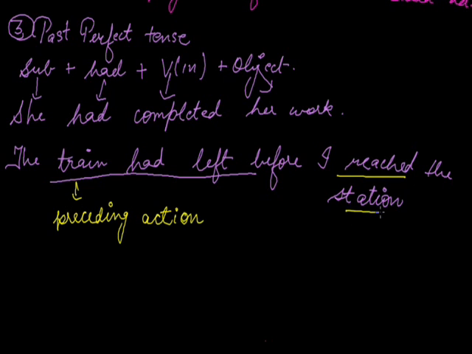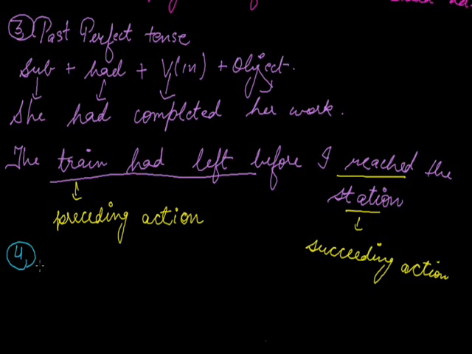And this is the succeeding action. So we can see the train had already left before I reached the station. The first action that happened is the train had left, and the second is reaching the station. So we use past perfect tense where the preceding action is completely finished before the succeeding action starts.